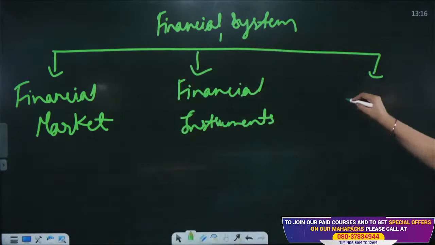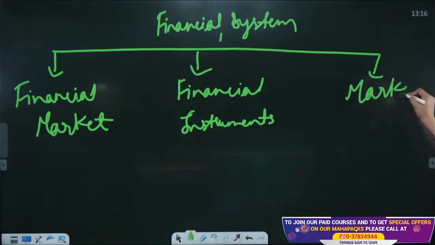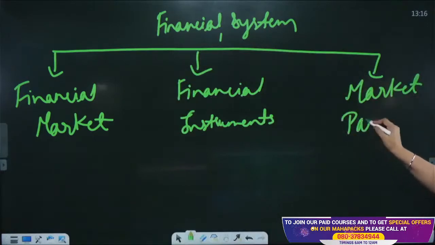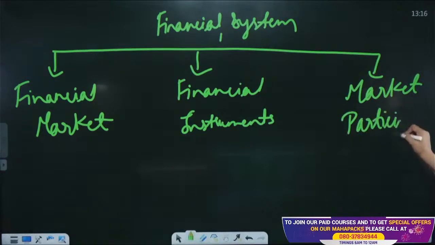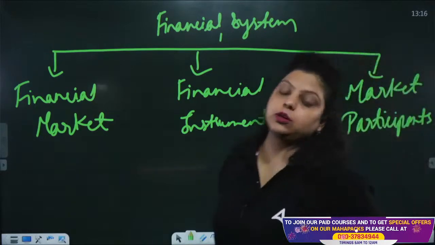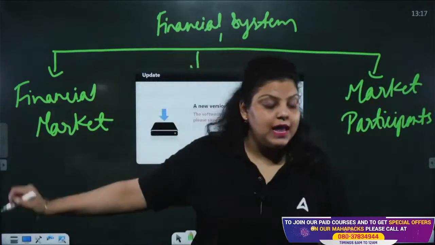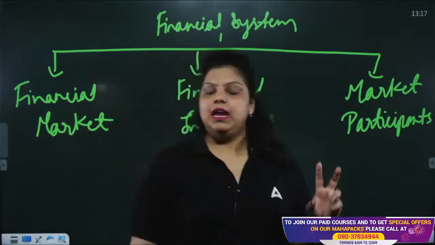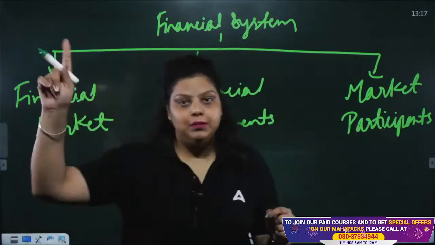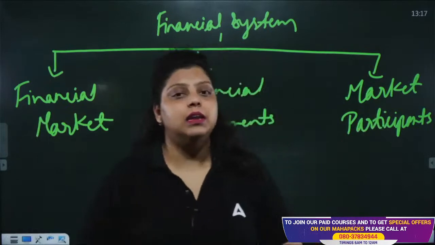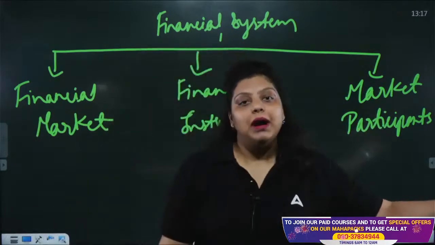Third, we have market participants. Market participants are the persons or the institutions who participate in the economy or in the financial market. It can be anyone. It can be you, it can be me, it can be RBI, it can be the government, it can be a bank, it can be NBFCs. Anyone can participate in the market.